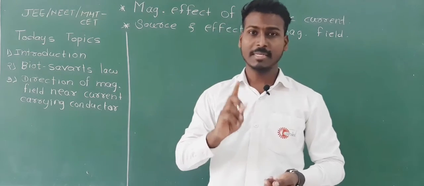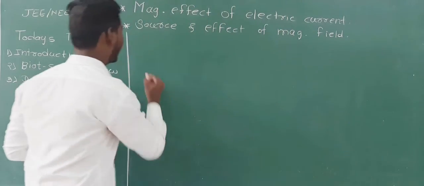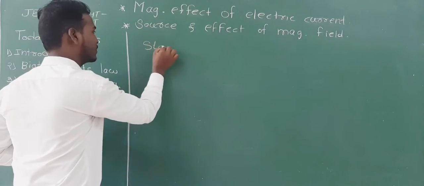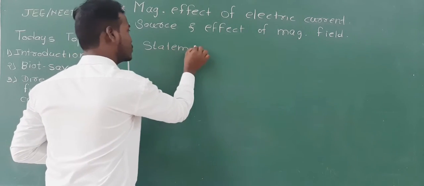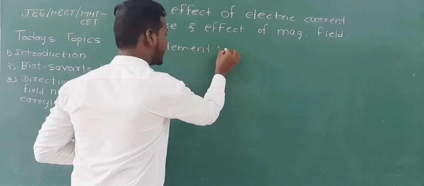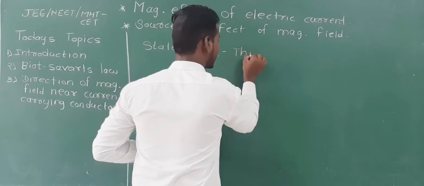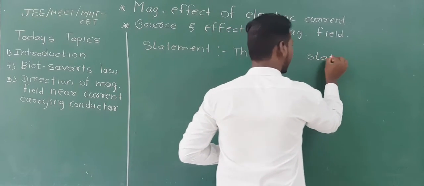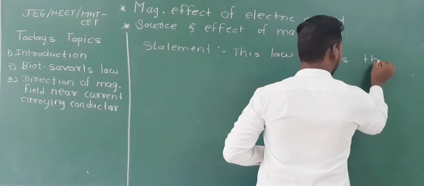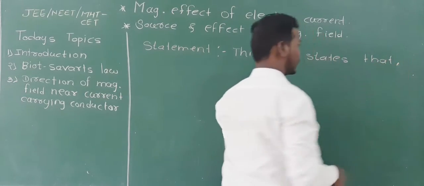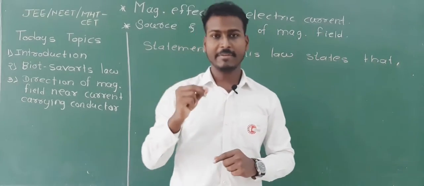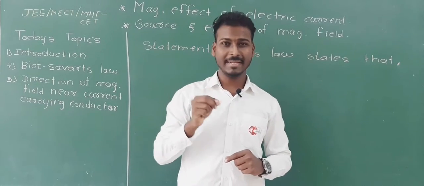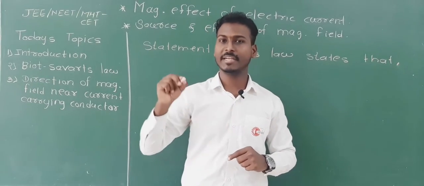First of all, the definition of Biot-Savart law. Statement. Biot-Savart's law states that, first of all, Biot-Savart's law is for the magnitude of magnetic field.